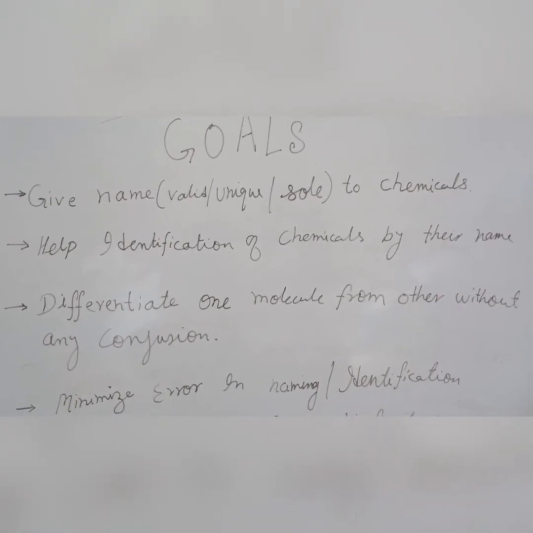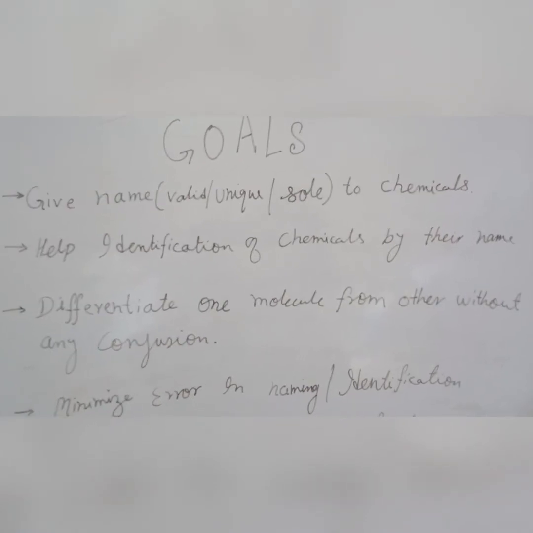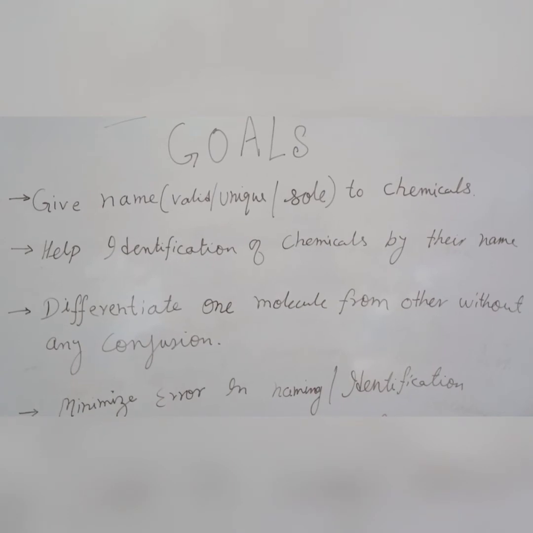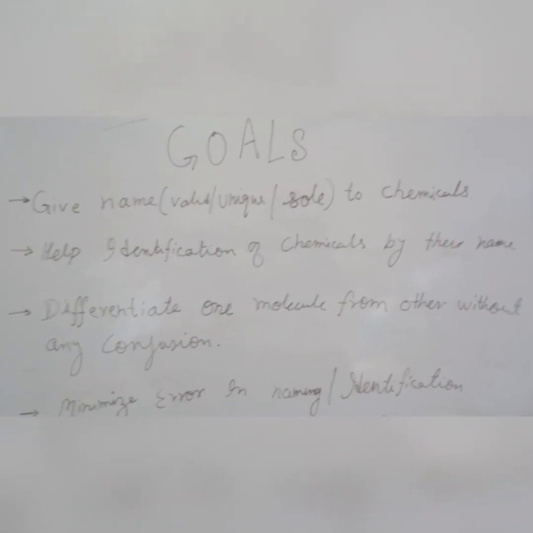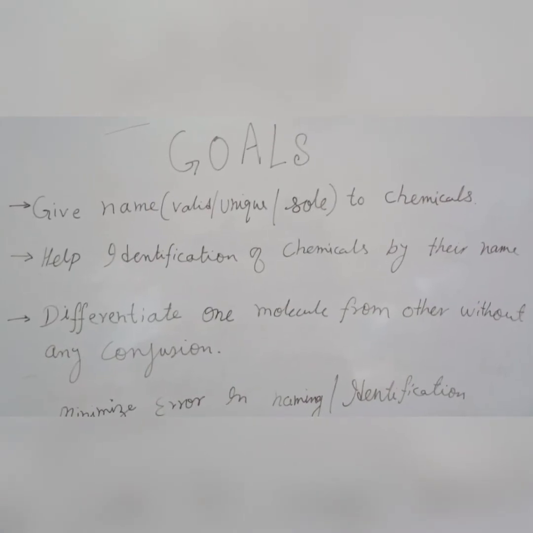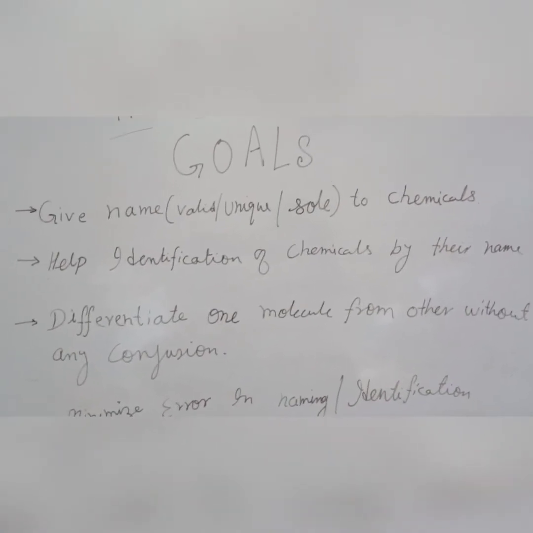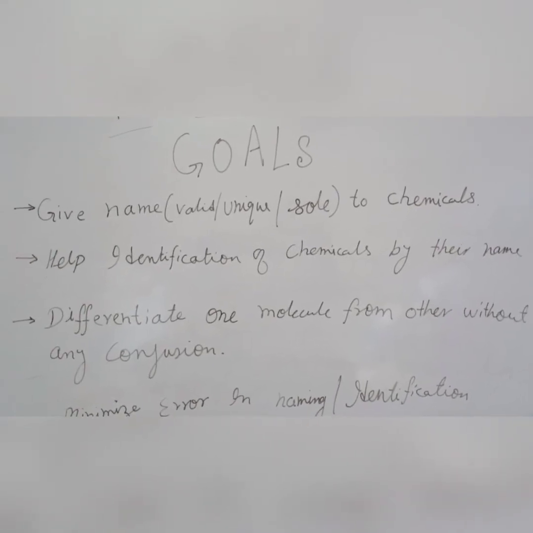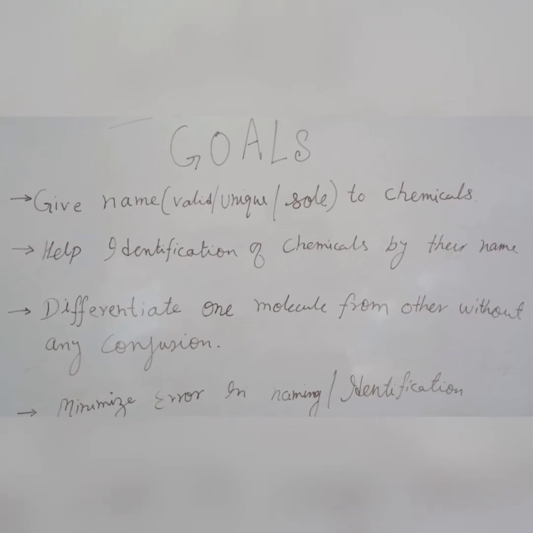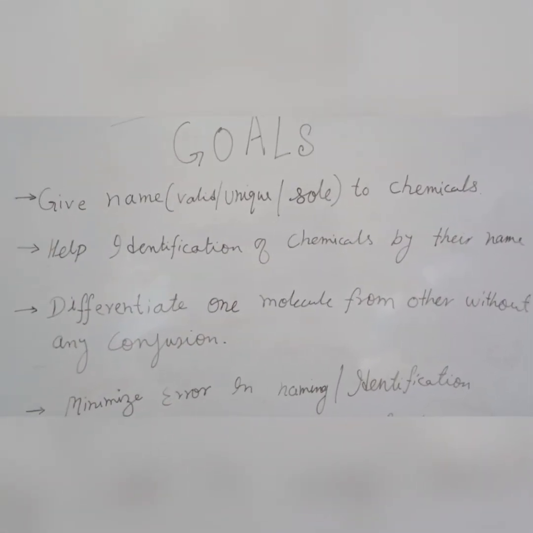And why is there no confusion? The reason is that whatever name is given to a particular chemical compound is not shared, and that name is not similar to any other chemical compound. So on the basis of name, we can differentiate one chemical compound from other chemical compounds without any confusion.